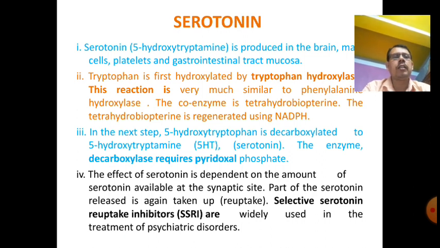The effect of serotonin depends on the amount of serotonin available at the synaptic site, and part of the released serotonin is taken up again by reuptake. Selective serotonin reuptake inhibitors, or SSRIs, are widely used in the treatment of many psychiatric disorders. Nowadays mental depression and psychiatric disorders are very aggravating. In this case, SSRIs or selective serotonin reuptake inhibitors like escitalopram and similar compounds are used as serotonin reuptake inhibitors.